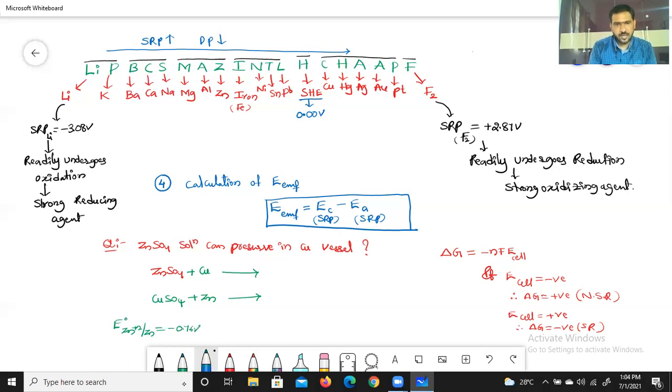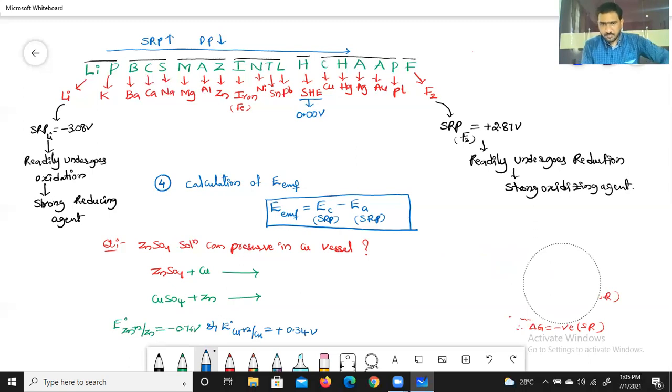And E naught of Cu2+/Cu, the SRP of copper here, is equal to positive 0.34 volts.